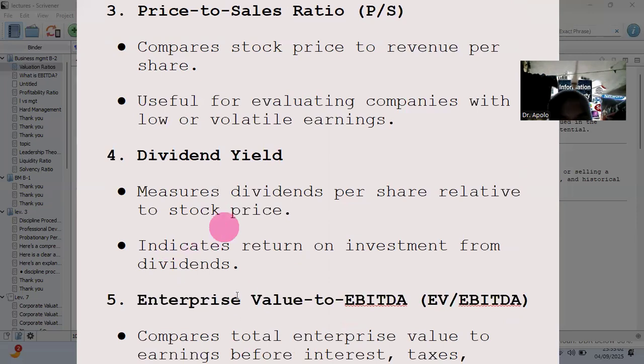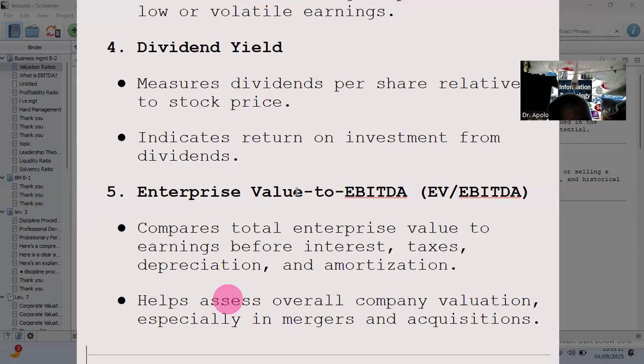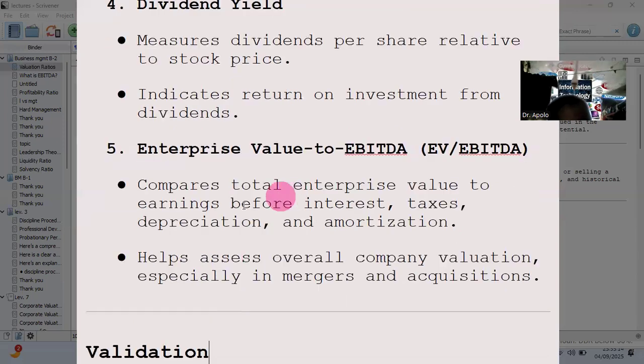in the stockholders meeting. We have this one, enterprise value to EBITDA, or EV over EBITDA. This compares total enterprise value to earnings before interest, taxes, depreciation, and amortization, because they actually affect the earnings of the company. EBITDA is very important also. It helps assess the overall company's valuation, especially in mergers and acquisitions.